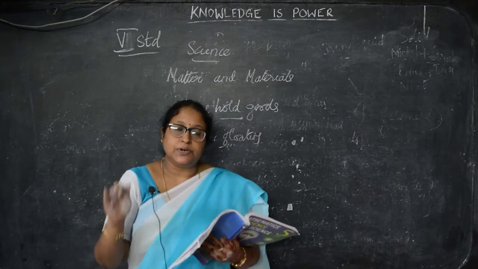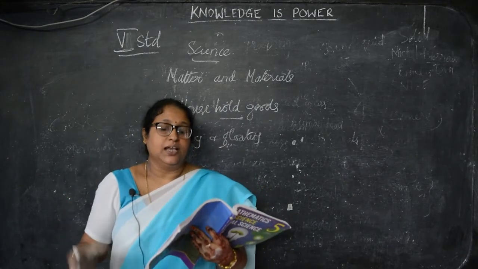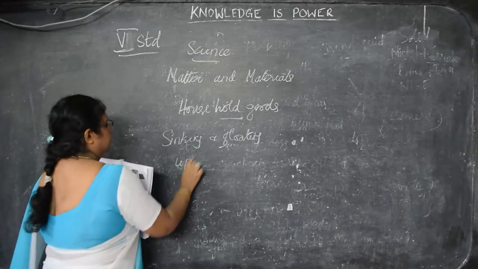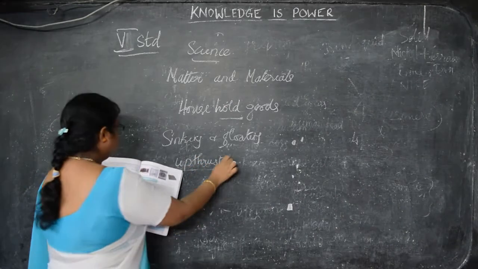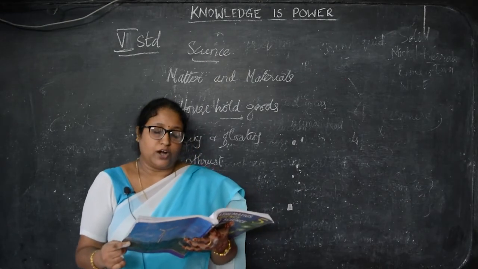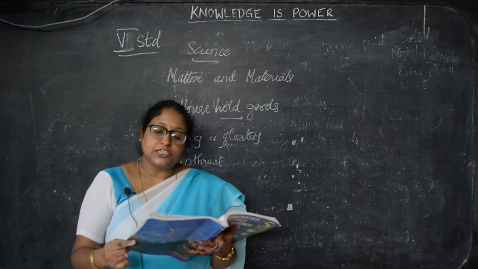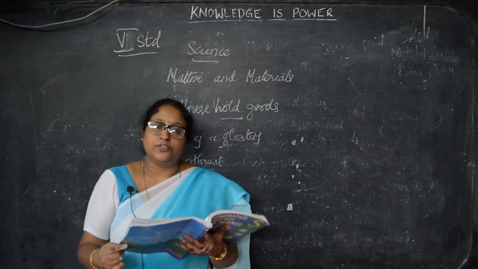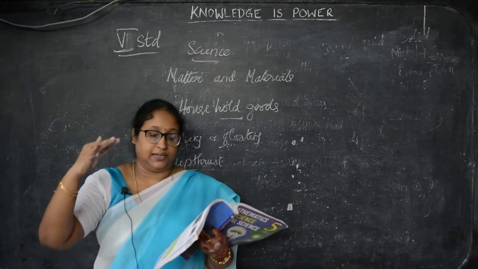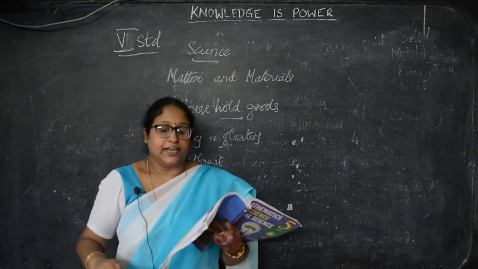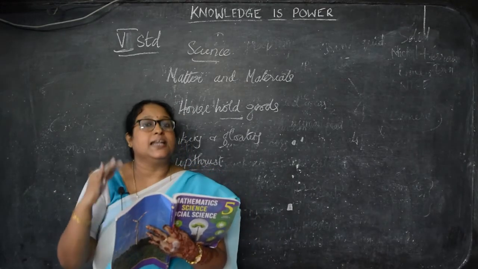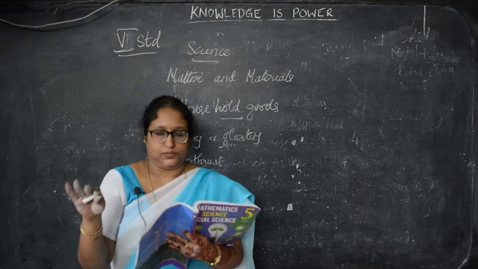When an object is fully immersed in a liquid, the liquid exerts a force on the object. It is known as upthrust. Now what happens if we put a coin and an empty water bottle in the water? The weight of the coin is greater than the upthrust, that is, the force of the liquid is lesser than the weight of the coin, so it sinks. But the weight is less for the empty water bottle, the upthrust is greater, and so it floats.